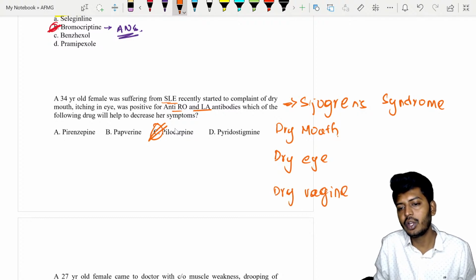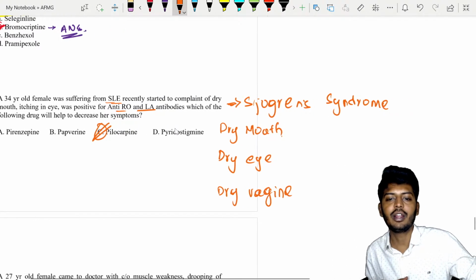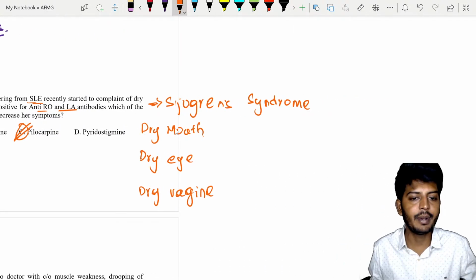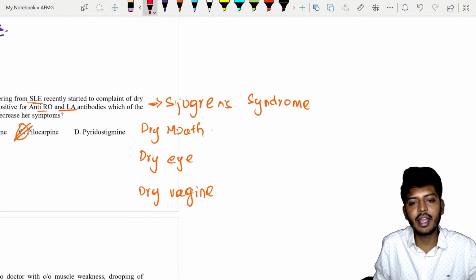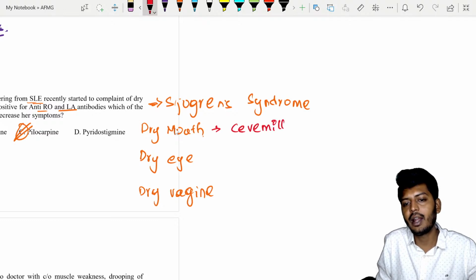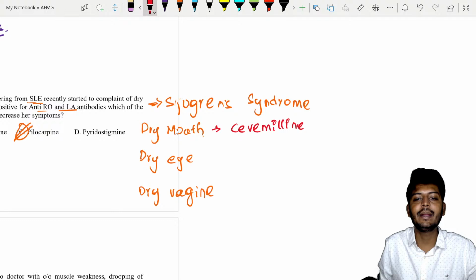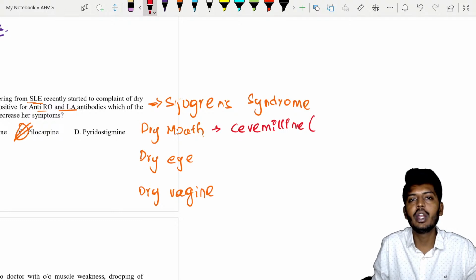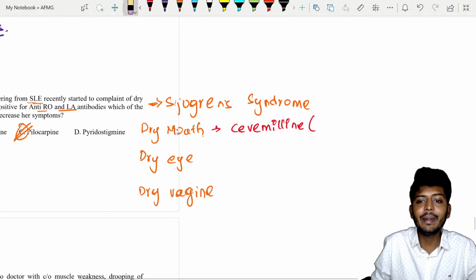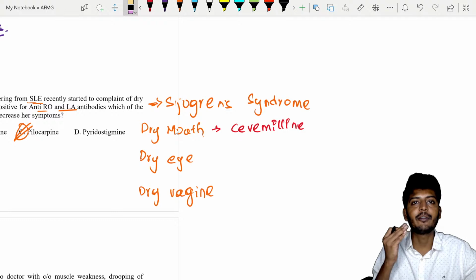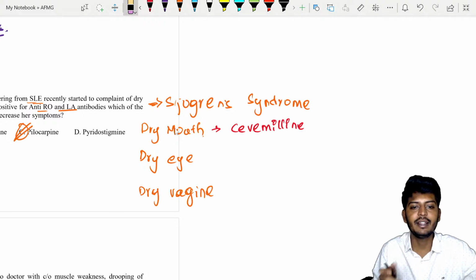Now clinically we don't use pilocarpine for Sjogren's syndrome, so we have 3 separate treatments for each one of them. For the dry mouth we use something called cevimeline. Cevimeline is also a cholinomimetic, but for the dry mouth we use specifically cevimeline.